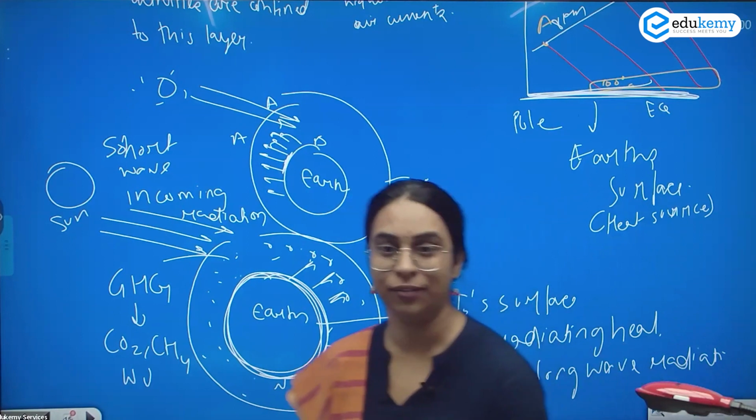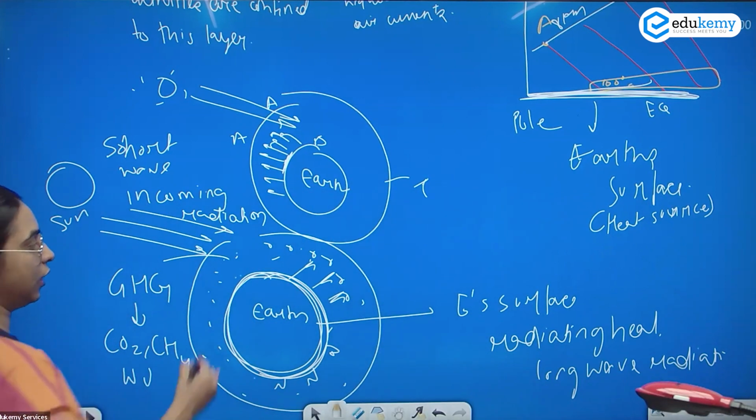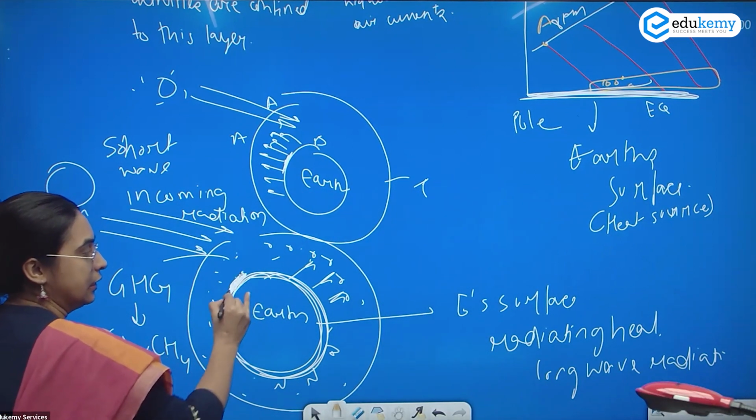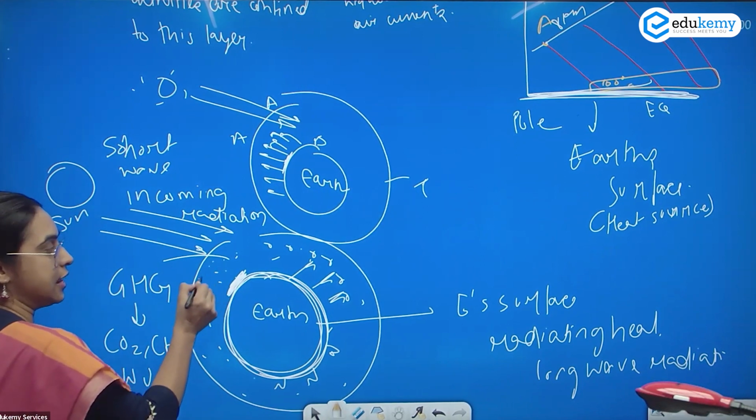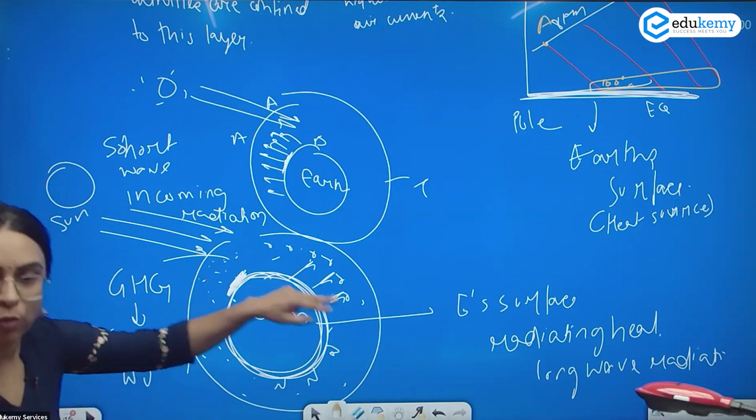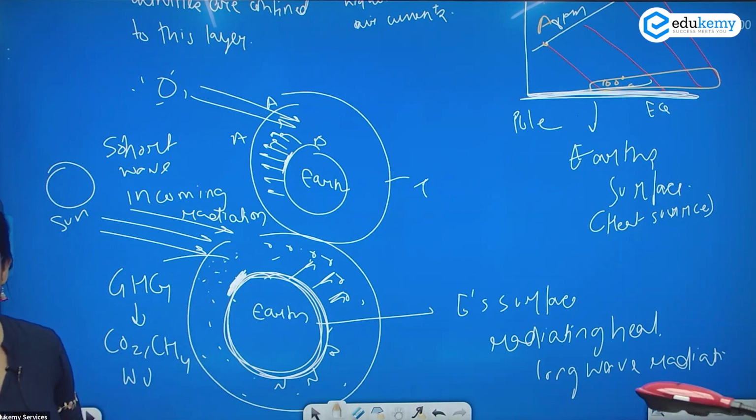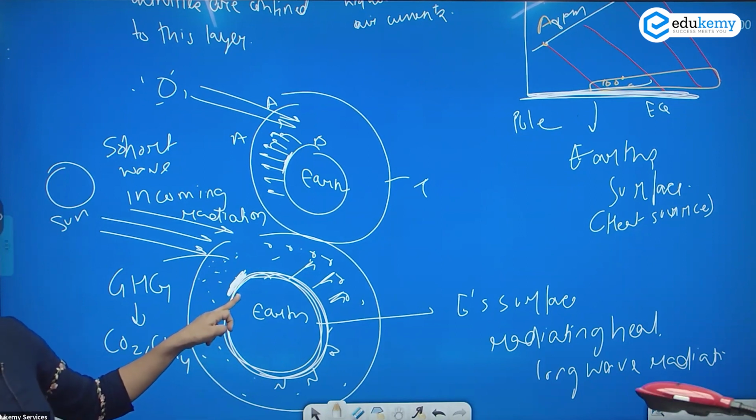We also know one thing: the atmosphere is more dense at the bottom and less dense above. So at the bottom, there will be more greenhouse gases. At the bottom, the heat is also high because the source is the Earth's surface. Therefore, here, it will be more hot.